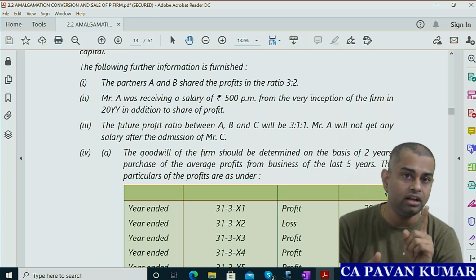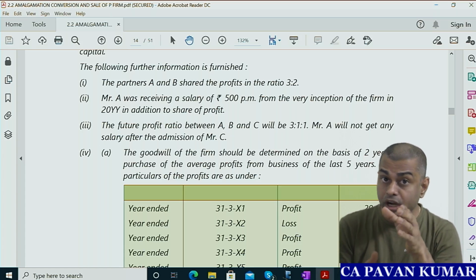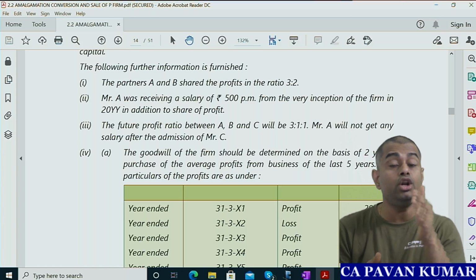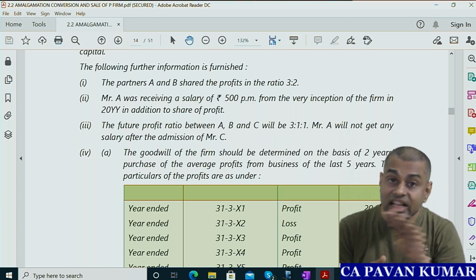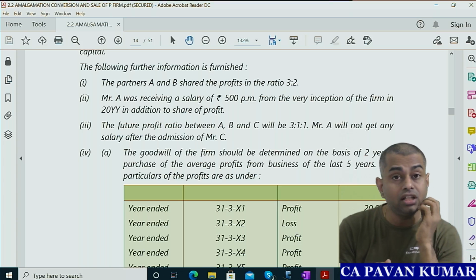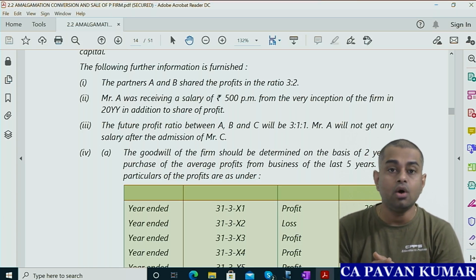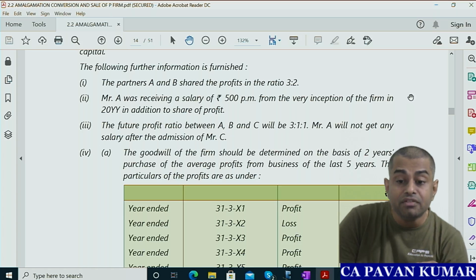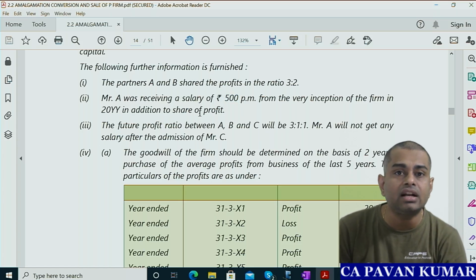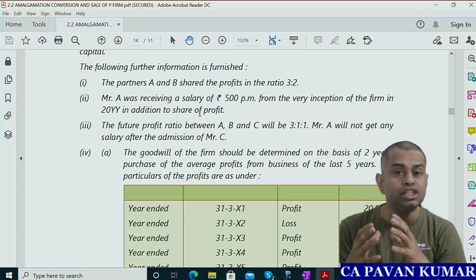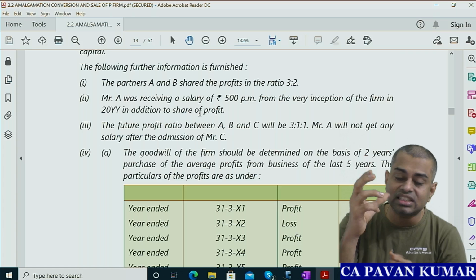While calculating goodwill, remember, there is no valuation of goodwill in your syllabus. If you remember 2 years back in CA intermediate new syllabus, valuation of goodwill was there. Now it is deleted. Valuation of goodwill is not there in your syllabus. Also, accounting for mutual fund companies was also there. That is also deleted. Okay. So if this chapter is there, then you will understand why that debenture interest plays a big role, why this salary of partner will make a big role. All these things you know. Now you do not know, so don't worry. I'll give you a note for that so that you understand the principle.